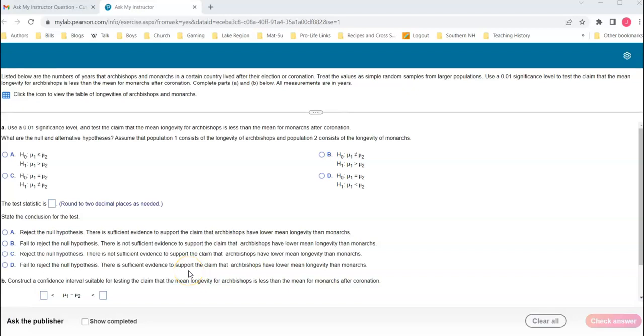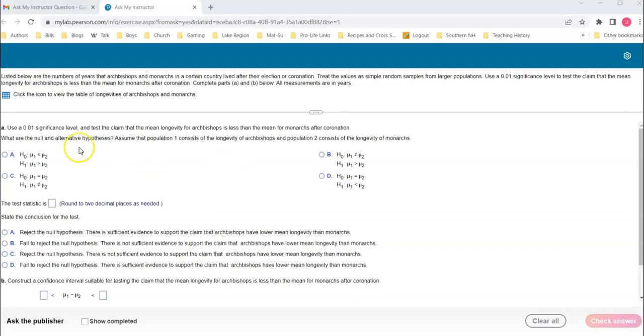Listed below are the number of years that archbishops and monarchs in a certain country lived after election or coronation. Treat the values as a simple random sample. Use a 0.01 significance level to test the claim that the mean longevity of archbishops is less than the mean for monarchs after coronation. All measurements are in years.